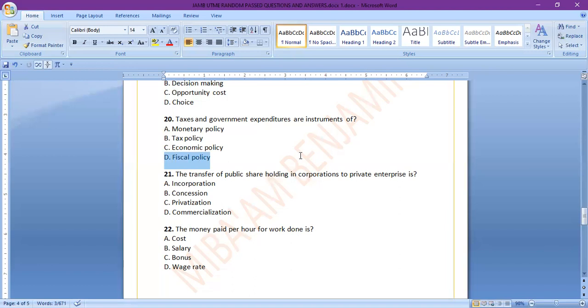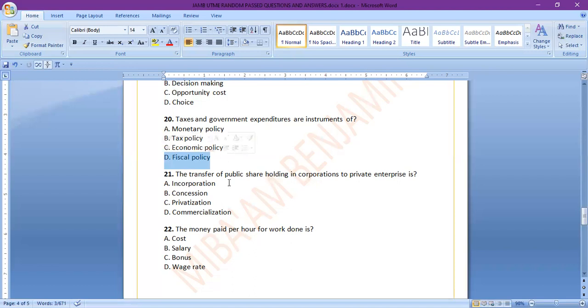This policy is a policy where the government tries to control the economy or to control the money in circulation, control how the economy moves, the direction the economy moves through taxes and government expenditure. They tax individuals, they tax households, they tax firms, and then sometimes they also spend in terms of expenditure, recurrent expenditure, capital expenditure, and so on and so forth. Yes. So the answer is fiscal policy.